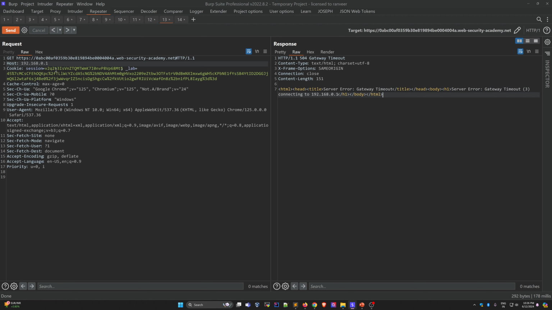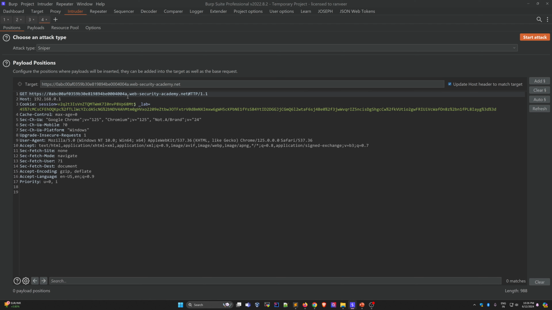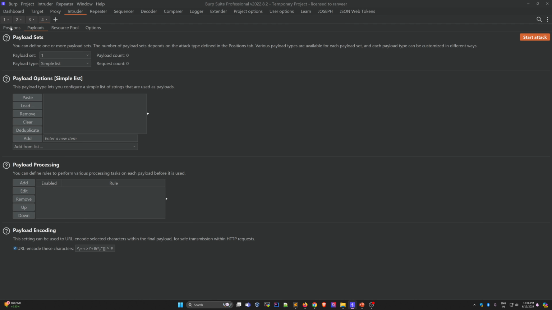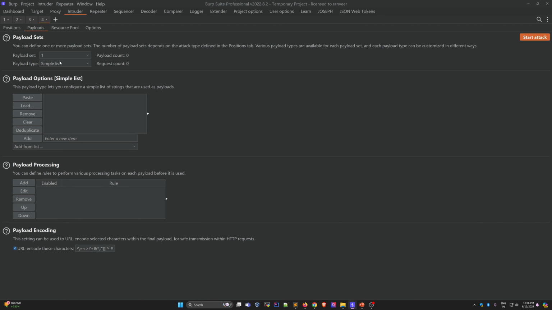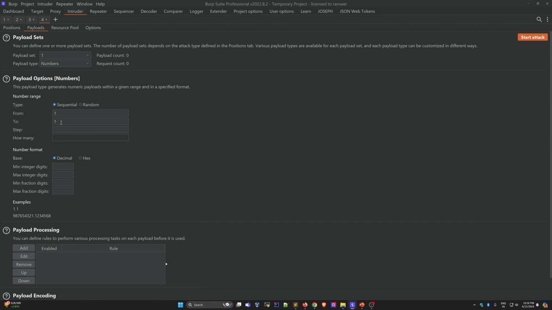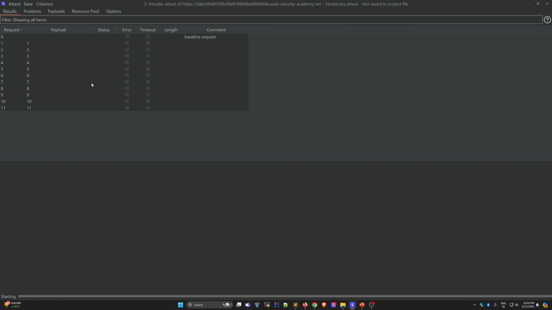After that you can perform the same attack, send it to the intruder, and just attack on this position, select, and okay, I already told you to update this and check this. After that use the numbers, 0 to 255, step 1. So start the attack.